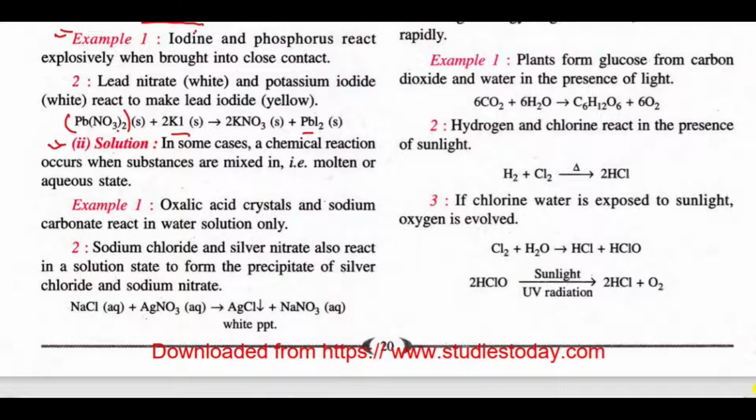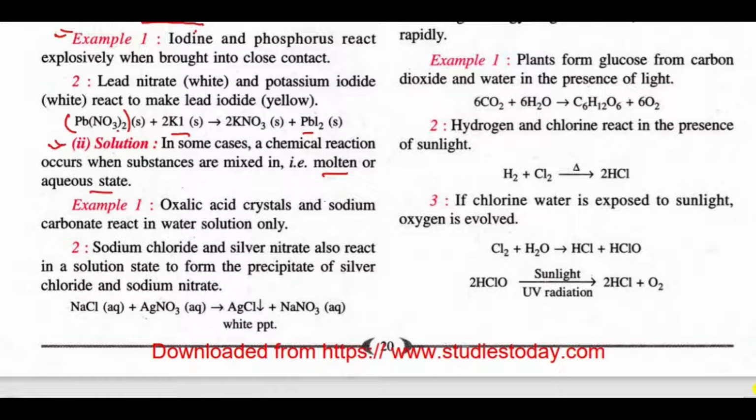Now solution, that means the reacting substances will be in liquid state or molten state. In some cases a chemical reaction occurs when substances are mixed in molten or aqueous state. There is a difference between molten and aqueous state.